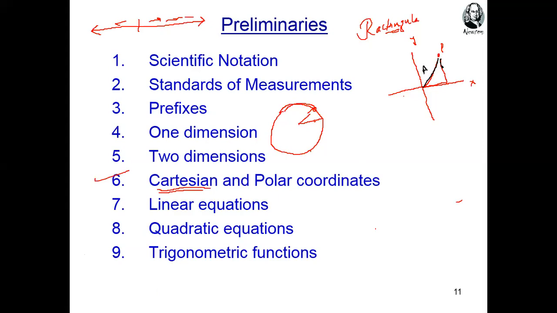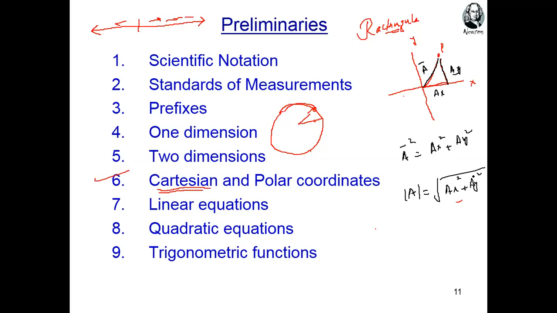Then we draw a perpendicular line on the x-axis. This is called Ax, the component of A along the x-axis, and this is Ay, the component of A along the y-axis. So how can we find A? From the Pythagoras theorem, you know that A squared is equal to Ax squared plus Ay squared. How to find the magnitude, the length of A? You can find A with the help of the square root of Ax squared plus Ay squared.